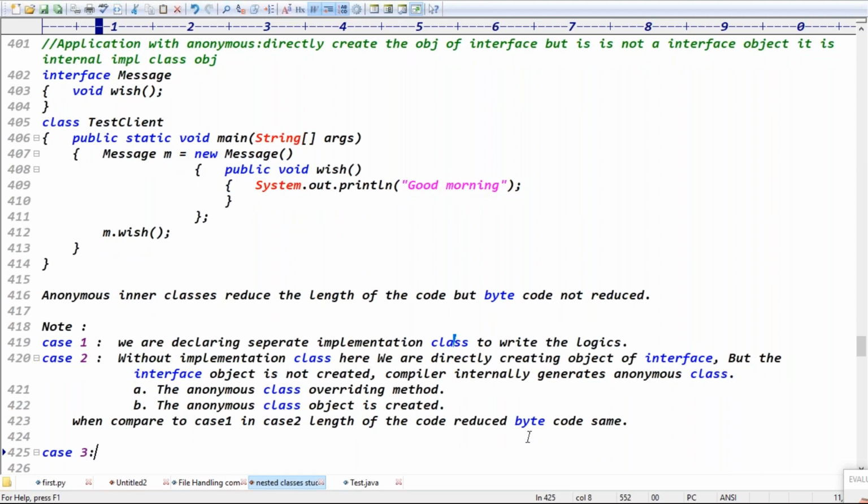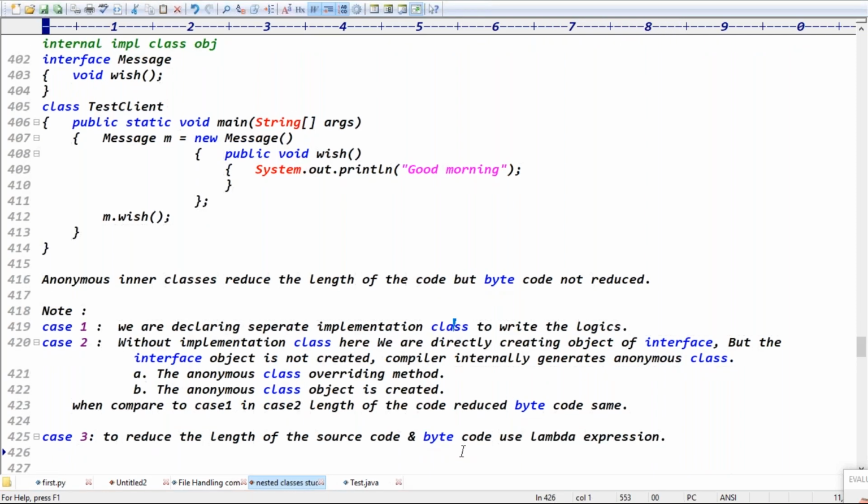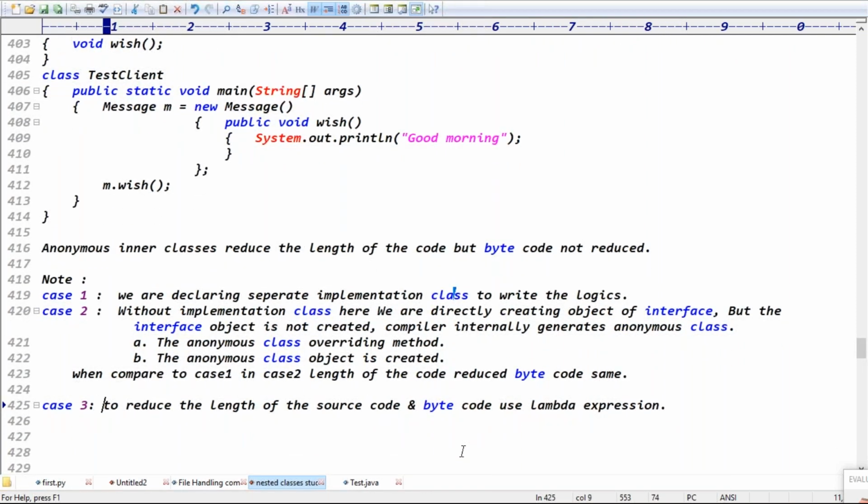Exactly. What is case three, guys? Tell me now. To reduce the length of the code and the length of the bytecode, the length of the source code and the bytecode. So now, guys, to reduce the length of the source code and bytecode, use which concept? Lambda expression, right? Exactly. To reduce the bytecode and the length of the code, the concept you're using is lambda expression, guys.